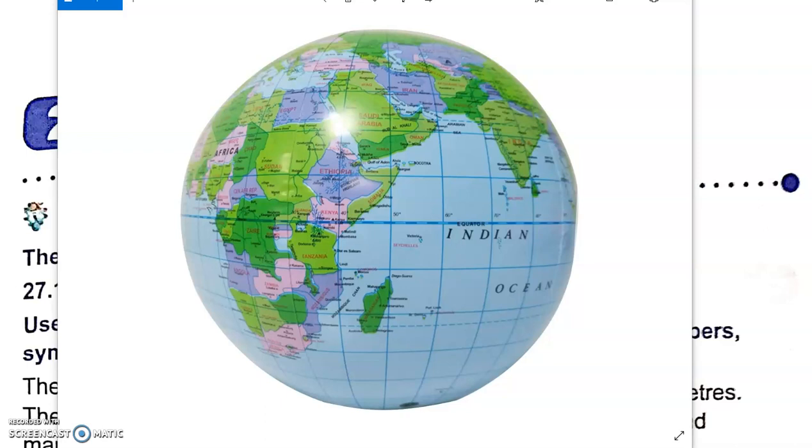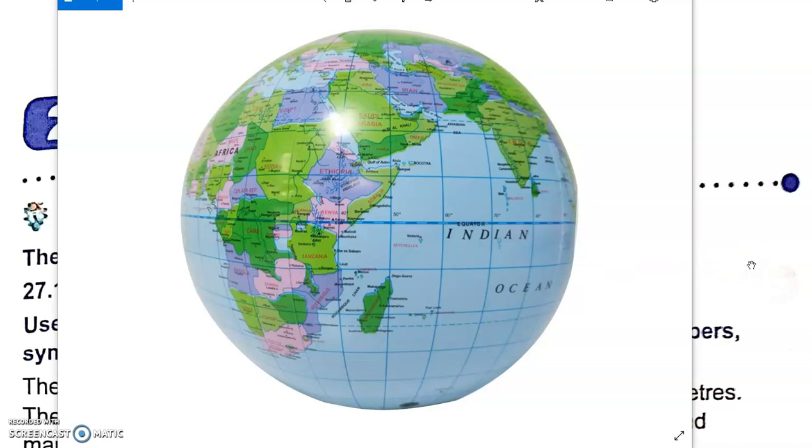Hello, my little explorers. Today, we are going to talk about something that is very nice and something that we cannot see but exists in our world. No, I'm not talking about wind, I'm not talking about air, I'm not talking about God. I'm talking about these lines that you see on every globe or every photo of Earth that is visible. You can see these long lines going from north to south and east to west. These lines are always depicted on a map.